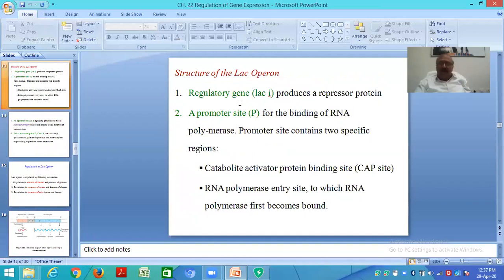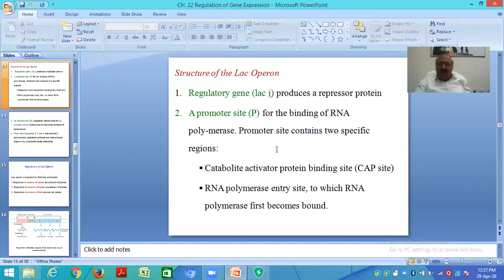In lac operon, we have the regulatory gene LAC-I, which produces a repressor protein. I will explain. A promoter site for the binding of RNA polymerase.